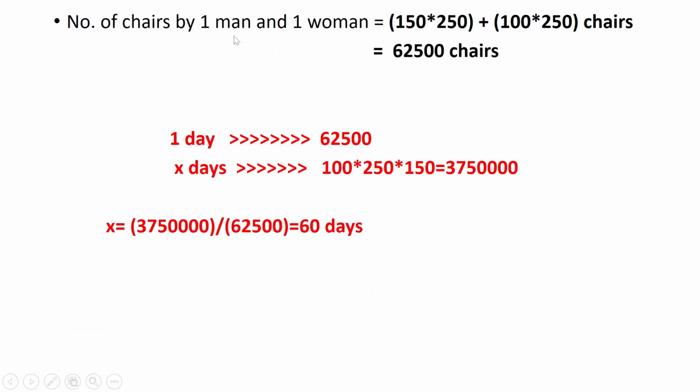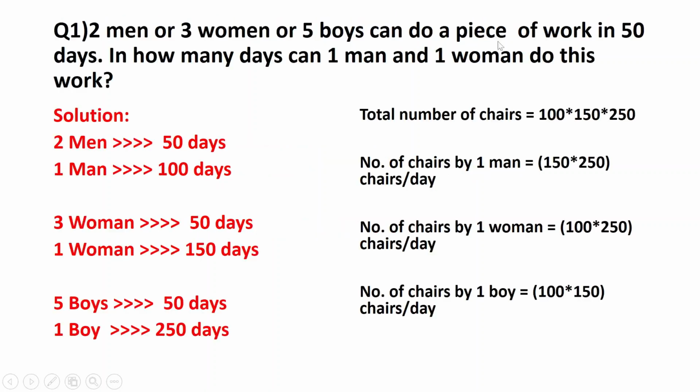Why did I consider 1 man and 1 woman? Because that's what they asked in the question. So just to give you an idea about how you're going to solve the question: whenever they give you a particular question in terms of time and work, try to find out the number of days required by a single person. So for 2 men, 1 man is 100 days, 3 women, 1 woman is 150 days, 5 boys is 50 days, 1 boy will be 250 days.